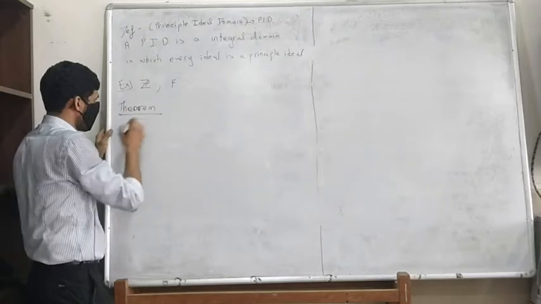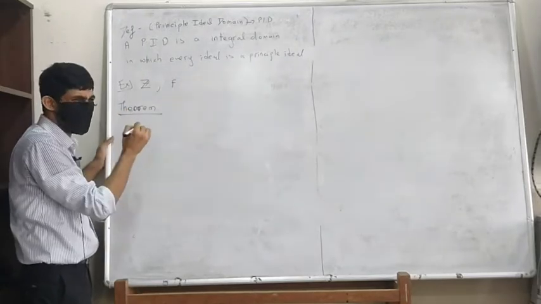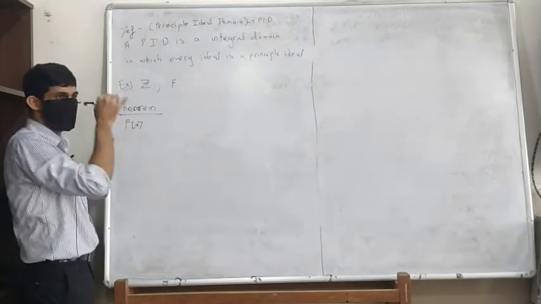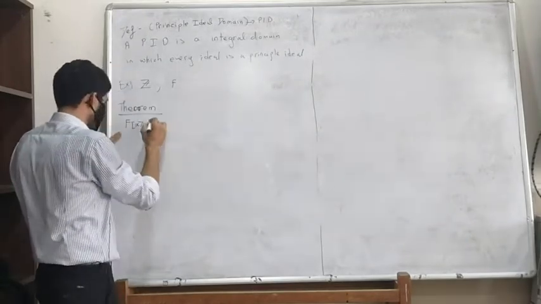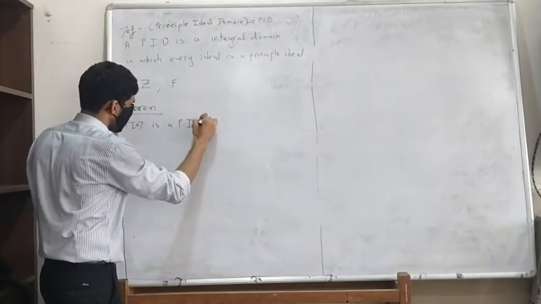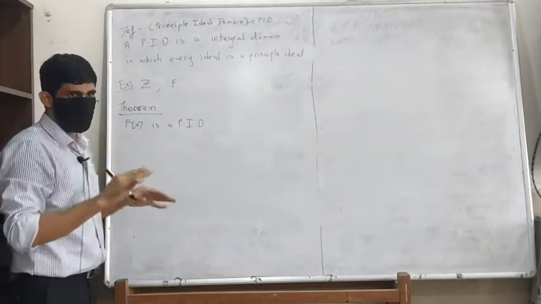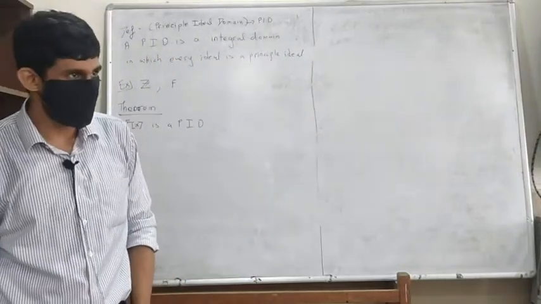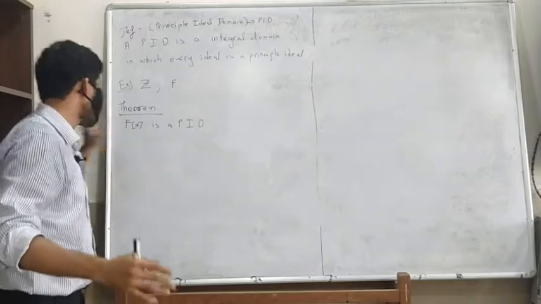So we are going to prove a very interesting result, that F[x], again I am going to write just F[x], by which I mean that F is a field, is a PID. We know first of all that since F is a field, F is an integral domain, and hence F[x] is an integral domain.